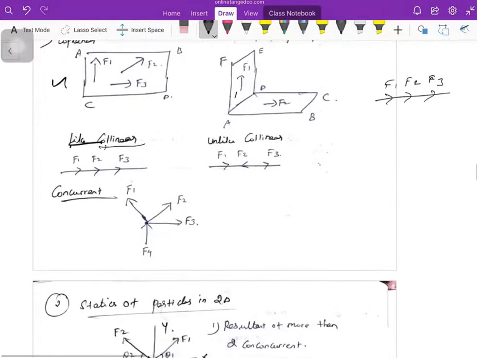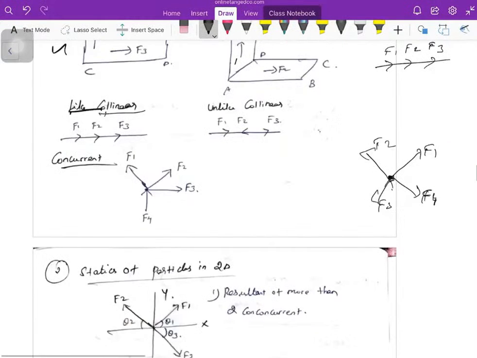Then concurrent. What are concurrent forces? All the forces are acting at a common point. This is the line of action of force 1, and F2, F3, F4 likewise. If the tails of all the forces are at the same point, it is a concurrent force.